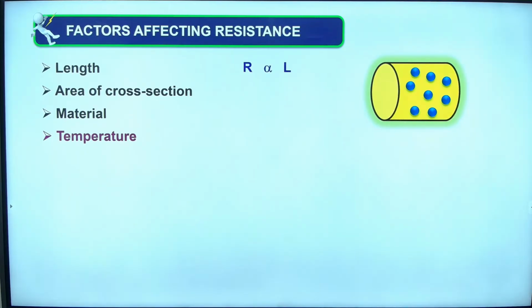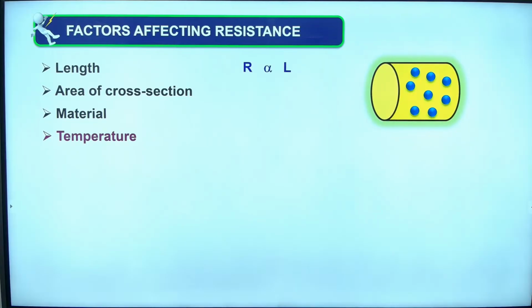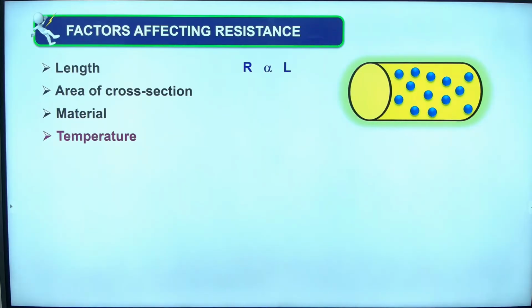If you have lesser length, we have a lesser number of atoms. If you have a longer length, we have more atoms. And just now I told you, resistance depends upon the number of atoms. If more atoms, it will have more resistance. So a smaller length has a smaller resistance and a longer length has a larger resistance. That is why I write resistance is proportional to length.